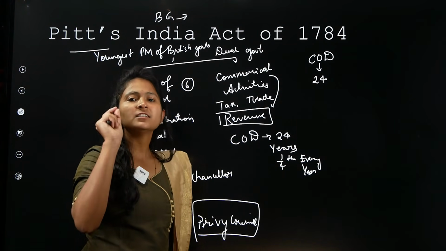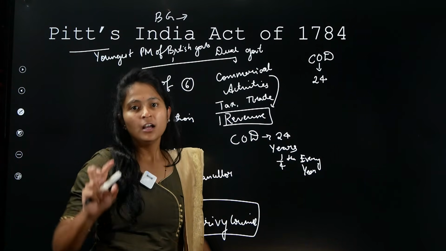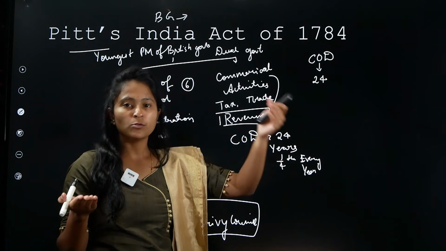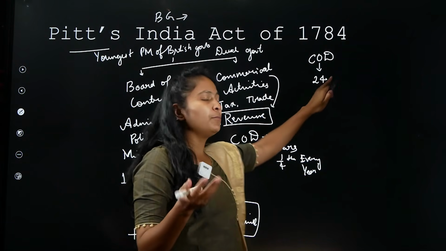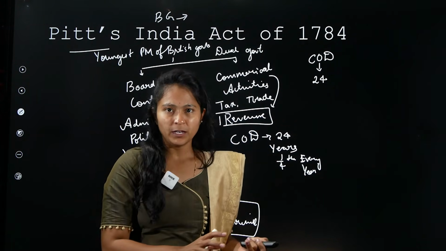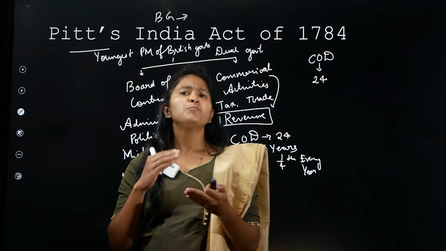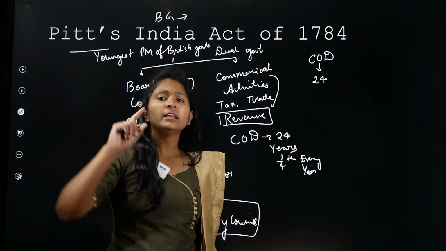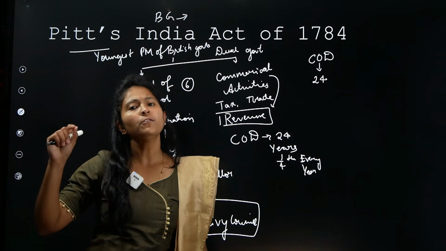The first important thing is that there is a formation of dual government. There are 2 separations. One is the Court of Directors, another is the Board of Control. The Court of Directors are 24 in number and they are going to take care of all the commercial activities of the company. Similarly, all the administrative, political, all the other military activities, all of that will be taken care of by another body which is called the Board of Control.